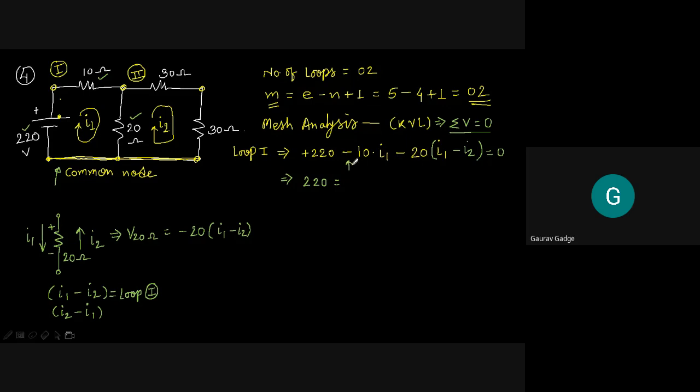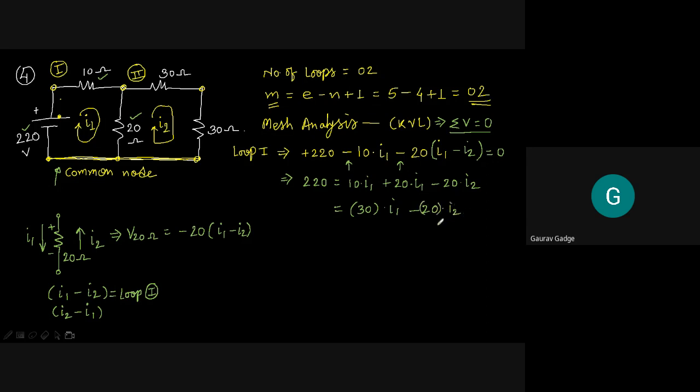So what you can write is 10 I1 plus 20 I1 minus 20 I2, equal to, now 10 plus 20 is 30, that belongs to I1, minus 20 I2.